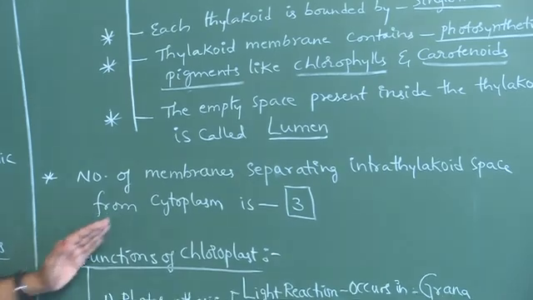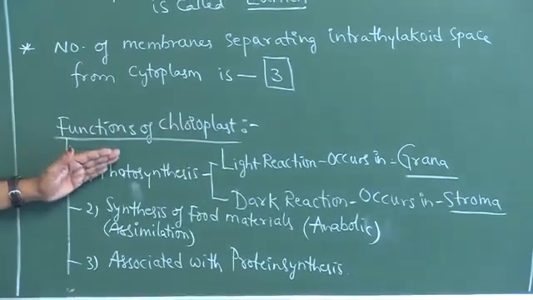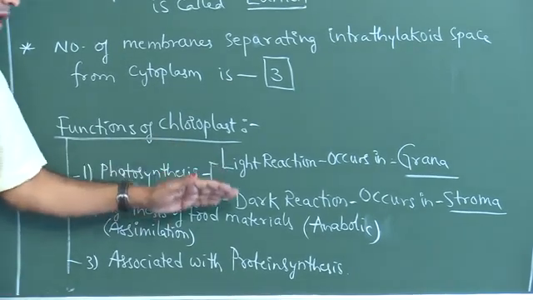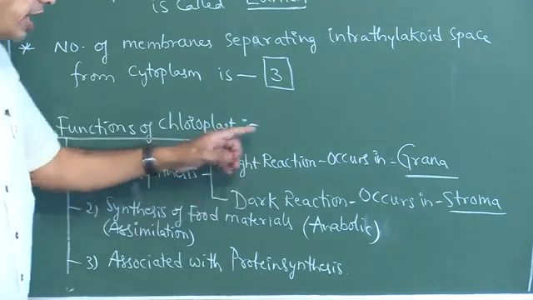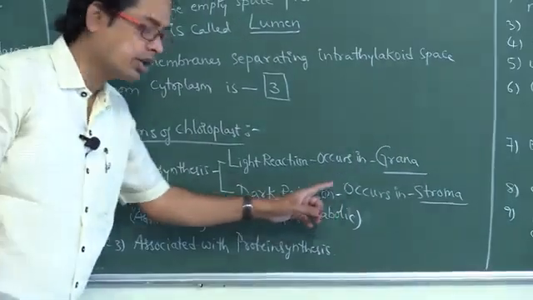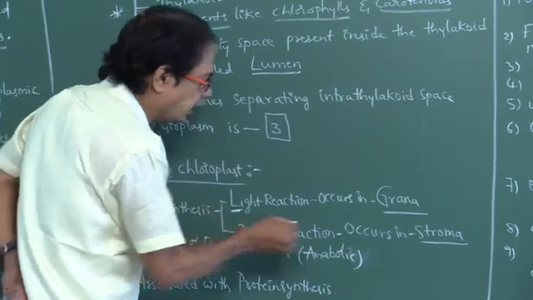Right. What are the functions of chloroplast? Useful for photosynthesis. Photosynthesis occurs in 2 phases, light phase and dark phase, also called light reaction and dark reaction. Light reaction occurs in grana, dark reaction occurs in stroma. How can you remember? LG.